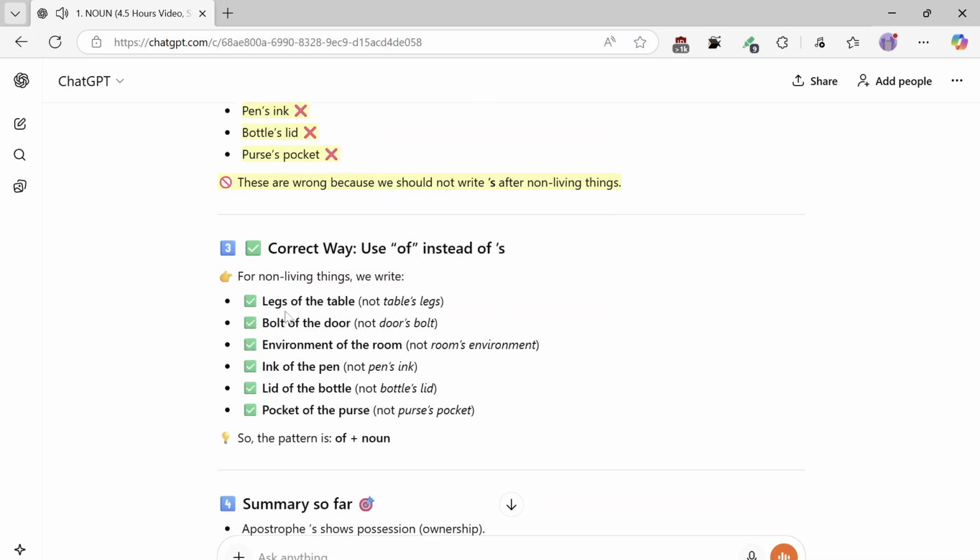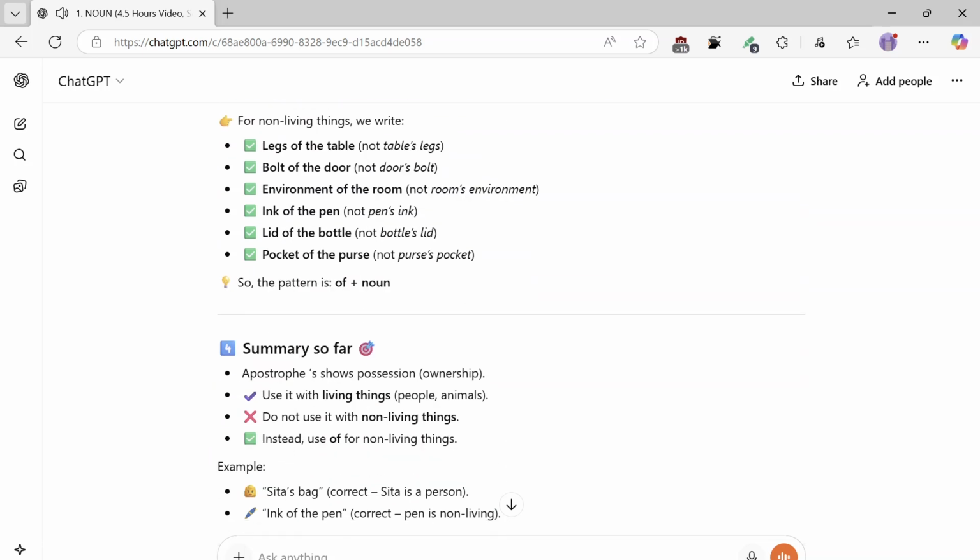For non-living things, we write legs of the table, not table's legs; bolt of the door, not door's bolt; environment of the room, not room's environment; ink of the pen, not pen's ink; lid of the bottle, not bottle's lid; pocket of the purse, not purse's pocket. So the pattern is of plus noun.